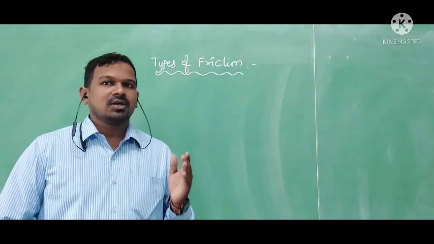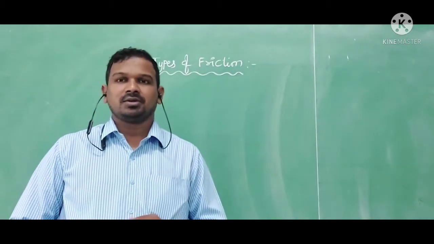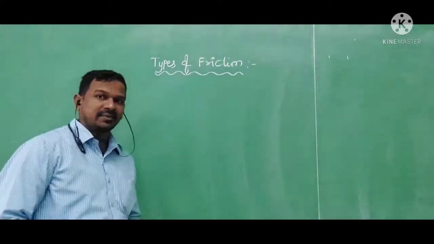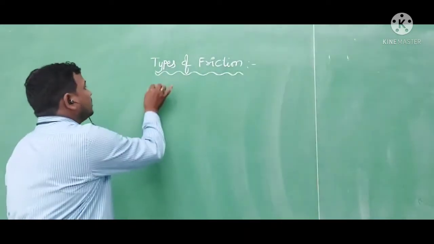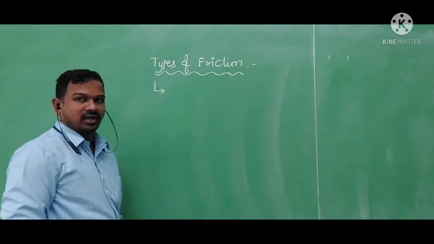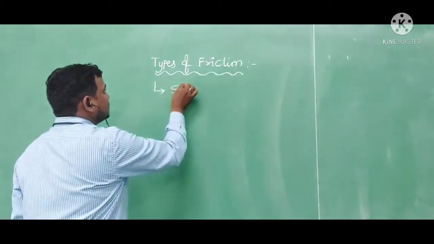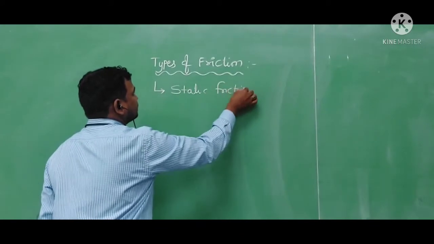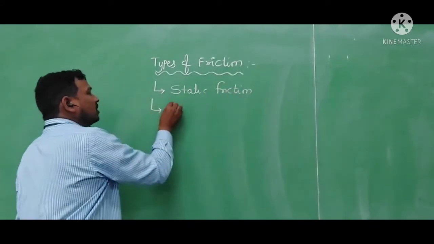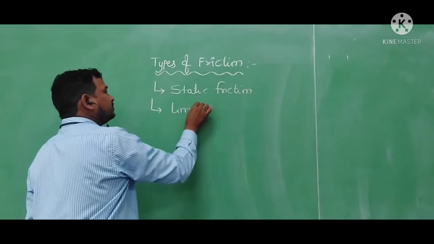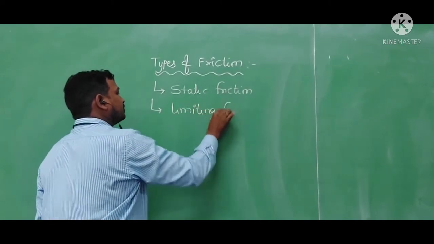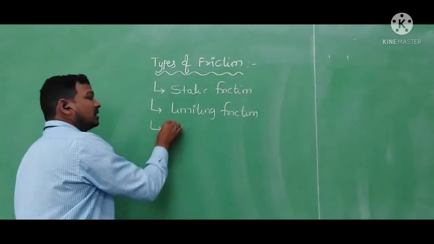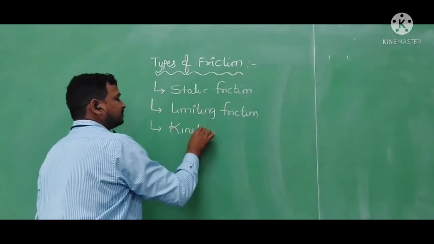We discussed what is meant by friction and how friction develops. Now we are going to discuss the types of friction. There are three types of friction. One is static friction, second is limiting friction, and the third one is kinetic friction.